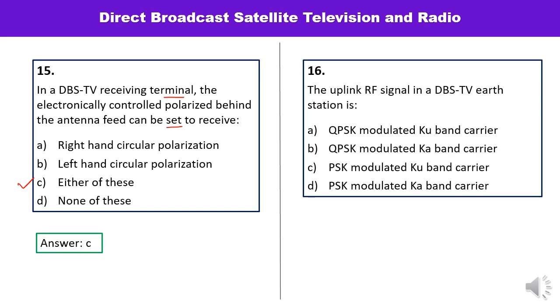Question number 16 is, the uplink RF signal of DBS earth station is. Remember it, here we are talking about the uplink RF signal. So uplink RF signal is modulated with what? QPSK. This is very well known, and Ku band is used. It means QPSK modulated Ku band carrier. Answer is A.